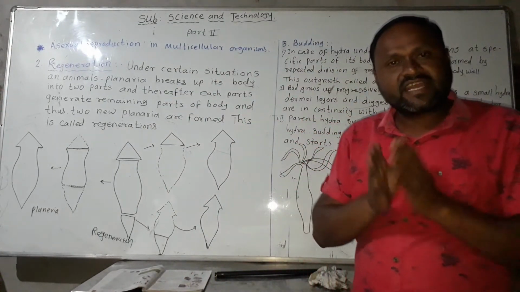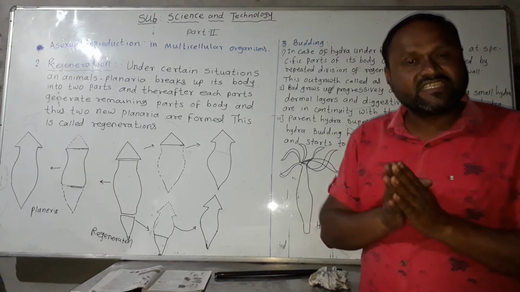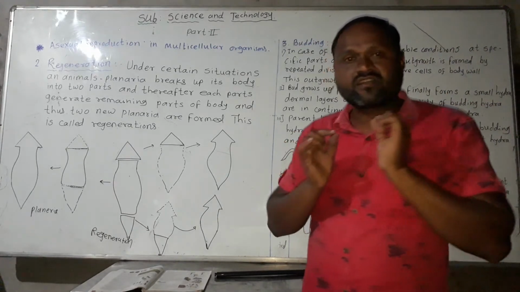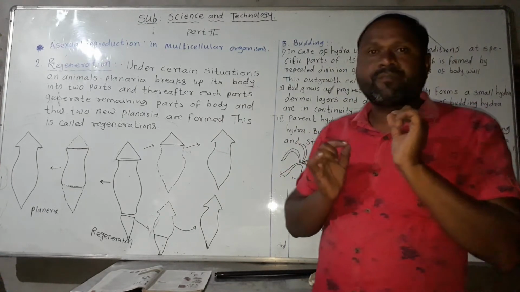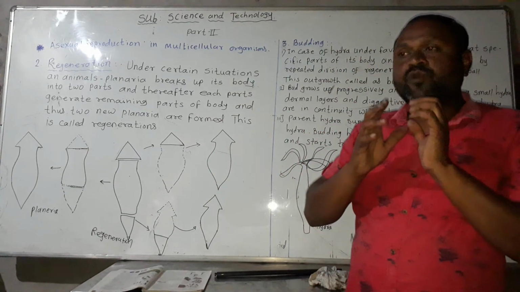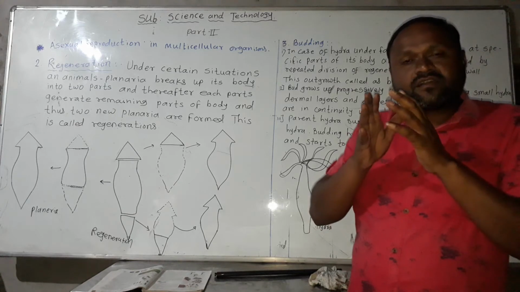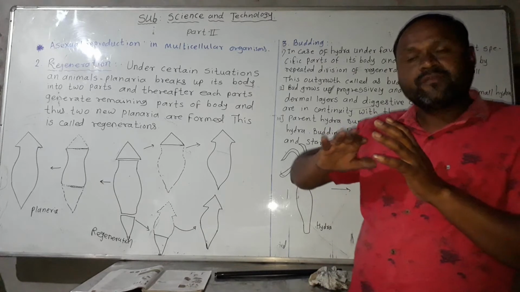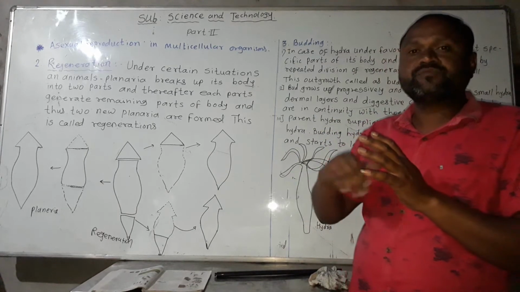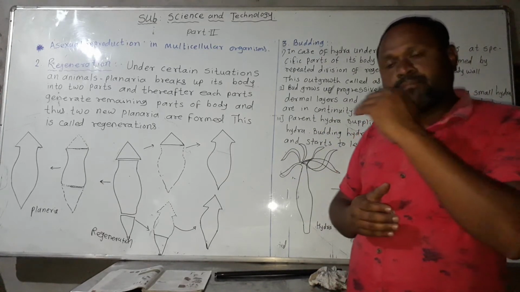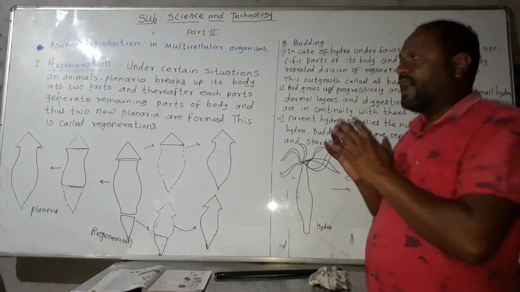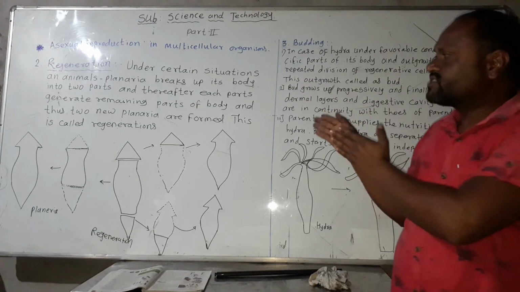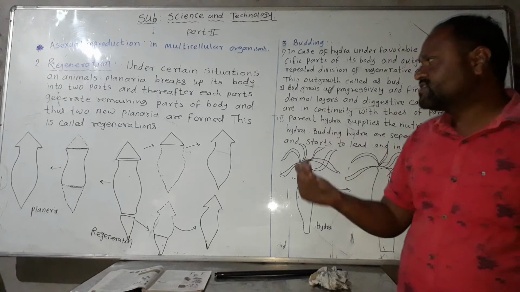What is meant by exact regeneration? Regeneration means that under some specific situation or condition, some types of animals can have any body part cut, and each cut part develops into a new organism. This regeneration process can occur in planaria as well as in starfish.